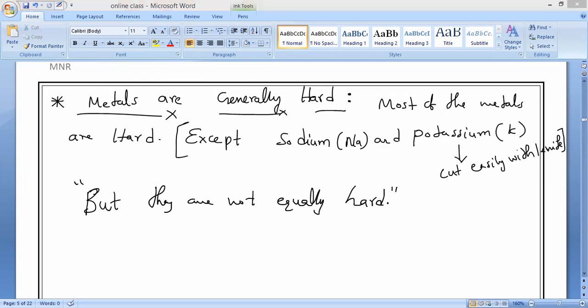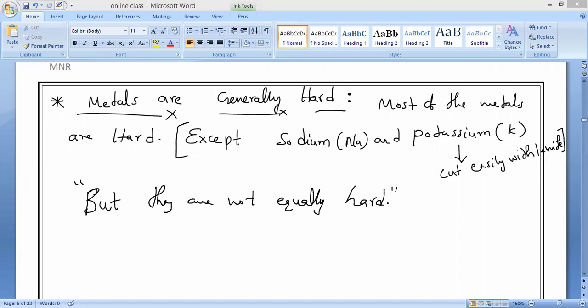Most of the metals which are present are hard in nature, except sodium and potassium, and the liquid metal called mercury. Now you tell me, which is the hardest known metal for us? Don't say silver and gold. Diamond, sir? No, that is a non-metal.